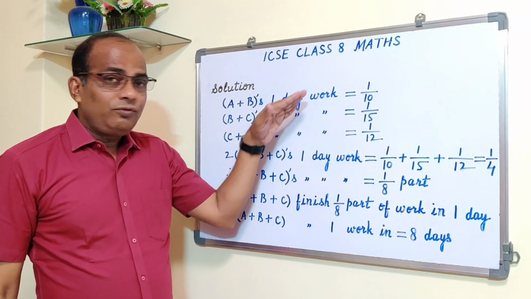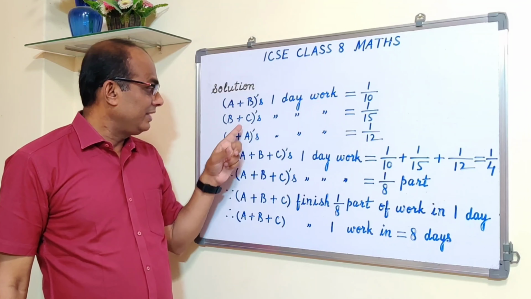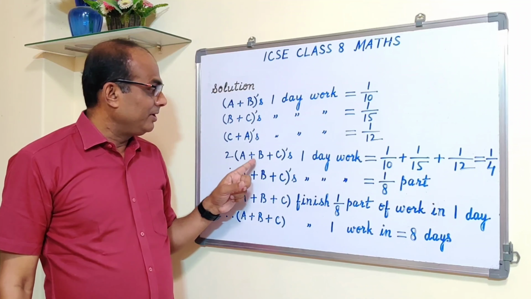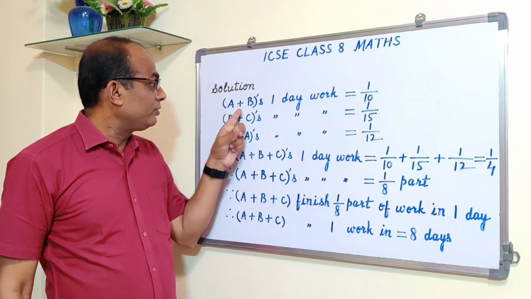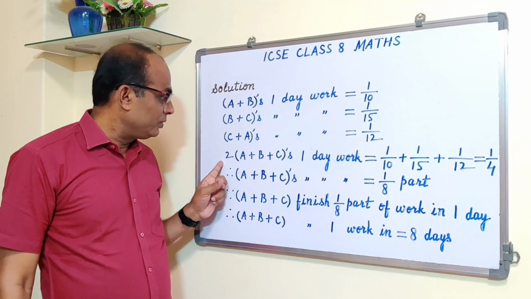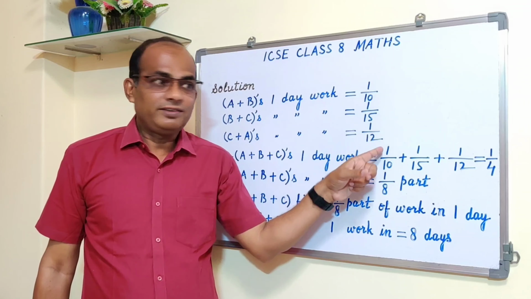Now we add A plus B, B plus C, C plus A. See, A is coming twice: A, B, B, C, C. So that 2 we are taking common, and A plus B plus C. Actually it is 2A plus 2B plus 2C when we add. But 2 we are taking common and writing 2 times A plus B plus C's 1 day work is equal to this plus this plus this.